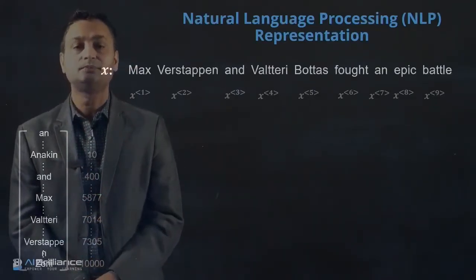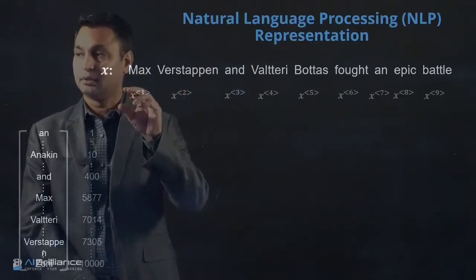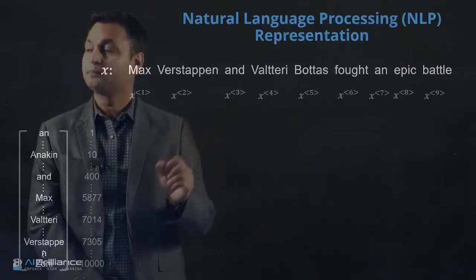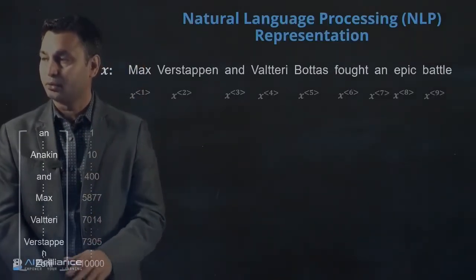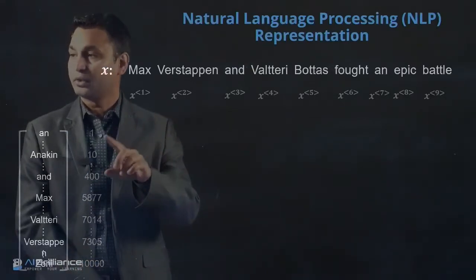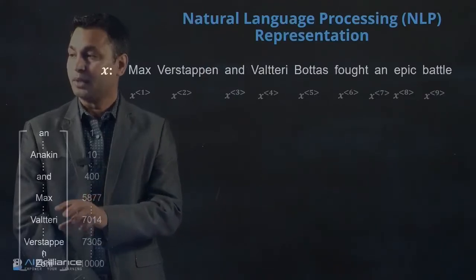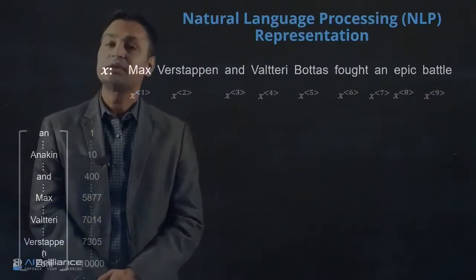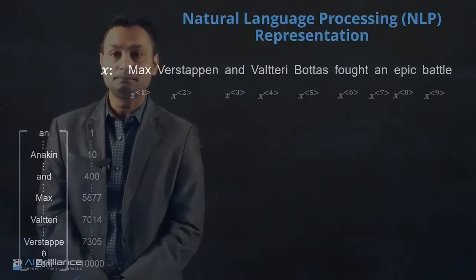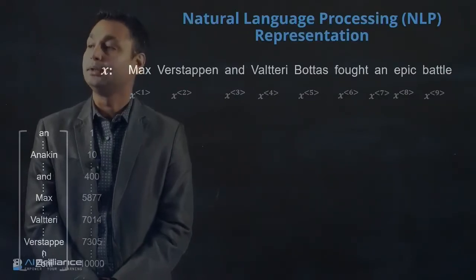We can sort them using the dictionary item, the first letter and the second letter, that ordering will help us in sorting up to the last word that we are interested in. The first word in this dictionary is "and", so that's the first location. Maybe "Max" is located at 5877. That's the location that we have. So essentially, we now have a vector that allows us to represent 10,000 words in the dictionary.